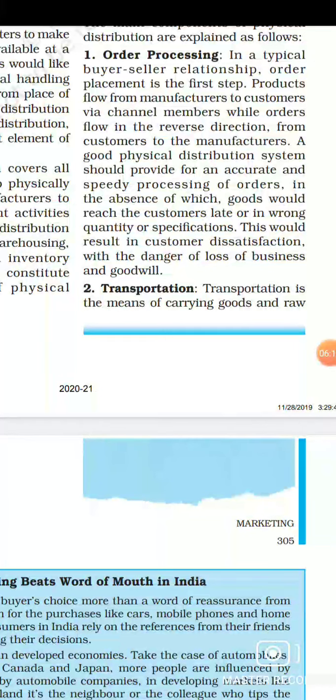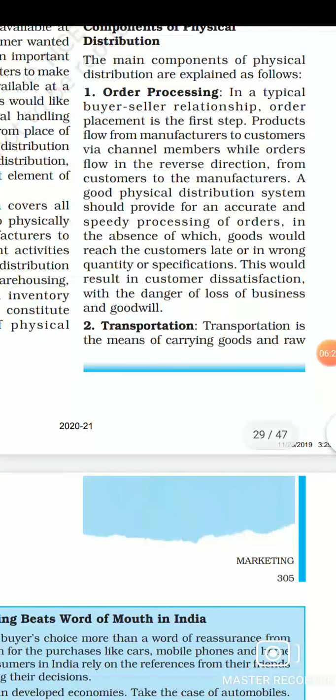Now, a good physical distribution system should provide for accurate and speedy processing of orders, in the absence of which goods would reach the customer late or in the wrong quantity or specification. It means the first component of physical distribution is that order processing should be done in a very quick and correct manner. Order processing means the acceptance of an order from the customer side and completing it, satisfying them on time with the right quality, right quantity and right time.